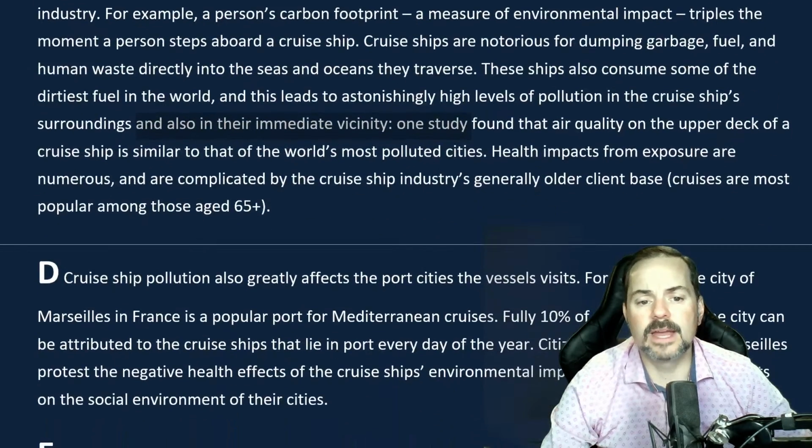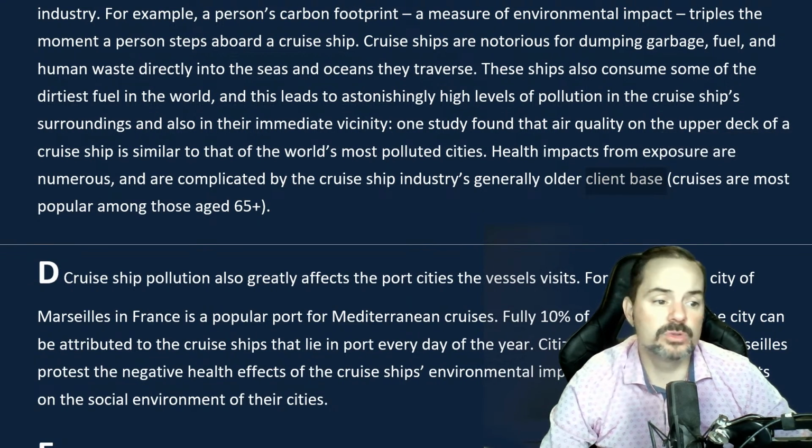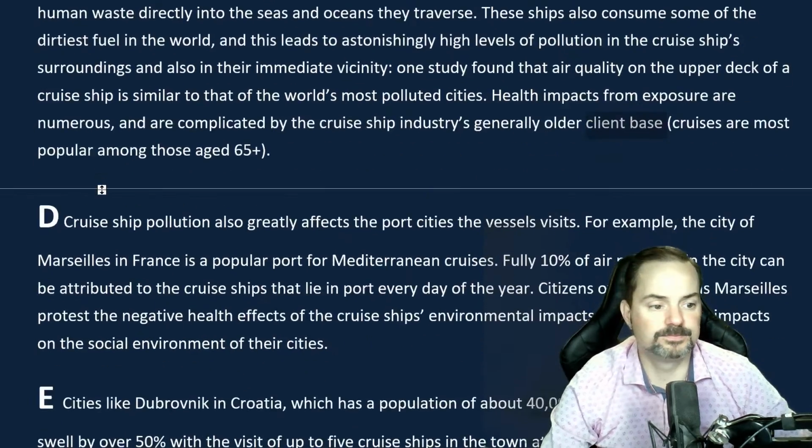One study found that air quality on the upper deck of a cruise ship is similar to that of the world's most polluted cities. Health impacts from exposure are numerous and are complicated by the cruise ship industry's generally older client base; cruises are most popular among those ages 65 plus.